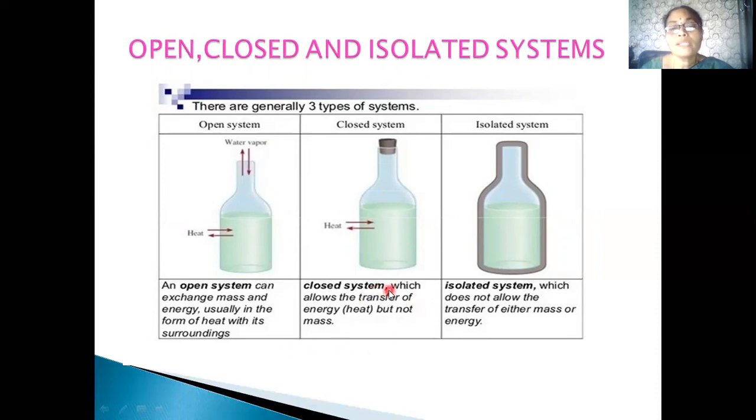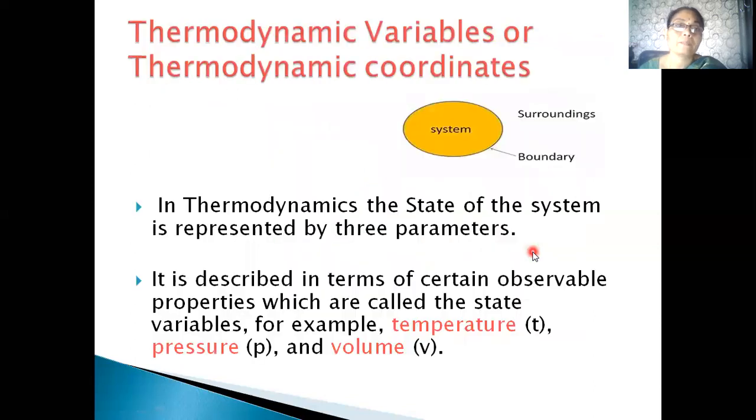Coming to the closed system, it allows the transfer of energy but not the mass. Only heat energy can enter into the system and come out of the system, but there cannot be any exchange of mass because it is closed. Now coming to the isolated system, since it is a thermos, there is neither exchange of energy nor exchange of mass between the system and the surroundings.